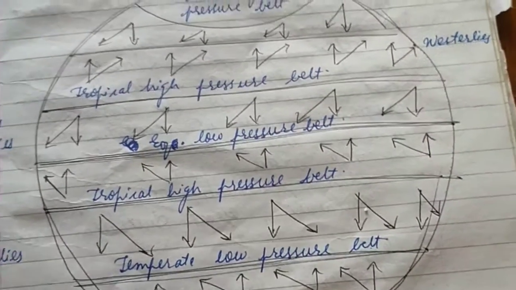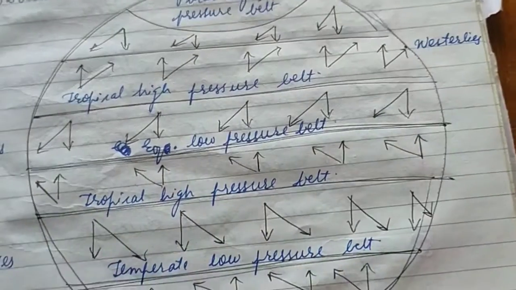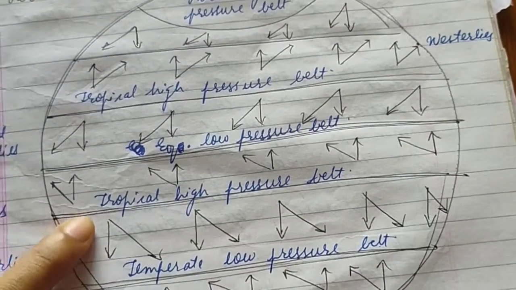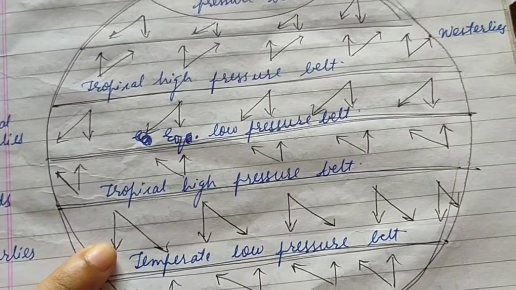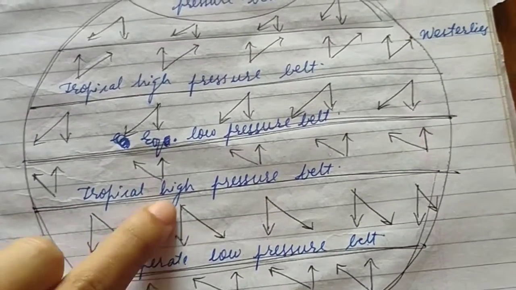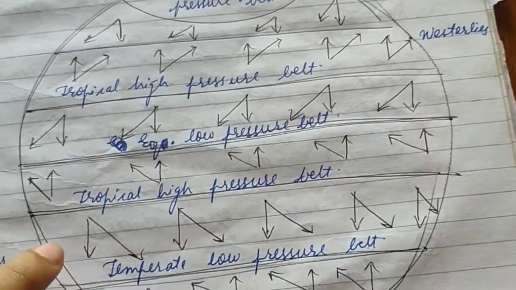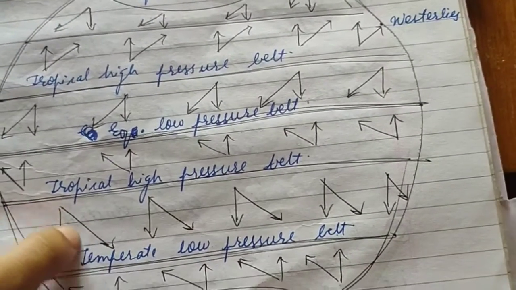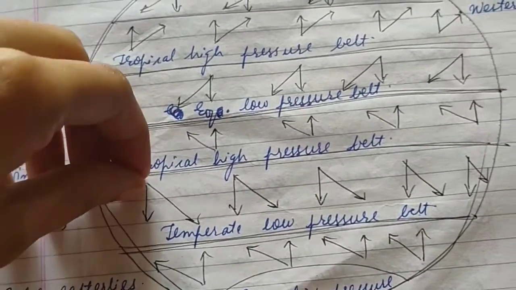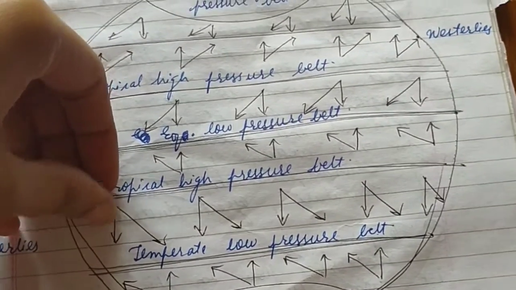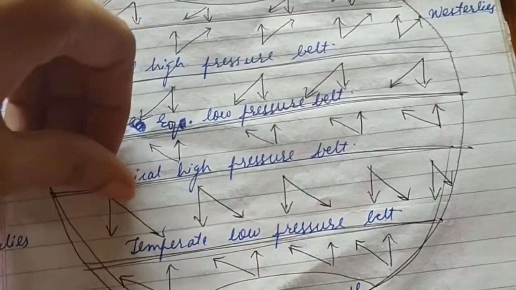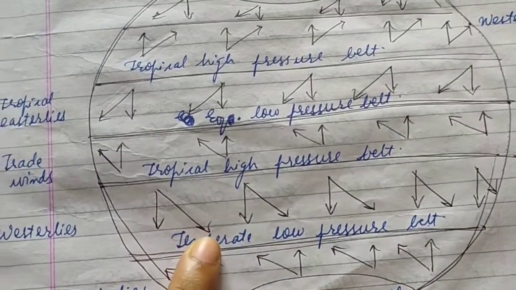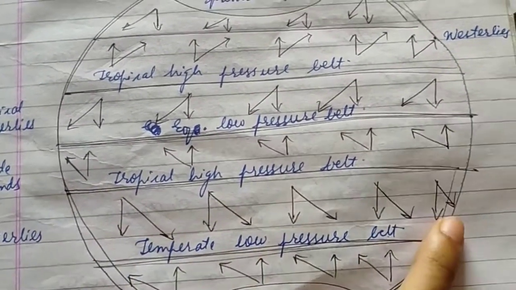Okay, so coming down, tropical high pressure belt and temperate low pressure belt. So what will happen, from the tropical high pressure belt the wind will blow to the temperate low pressure belt. Okay, so this will be its direction. And in the southern hemisphere what happens, the wind will deviate in the left direction. See, this is the left direction, right? All right, if I am facing this direction and standing, what will be my left, this side will be my left. Okay, hence the deflection will be towards the left side, and left side is what, east